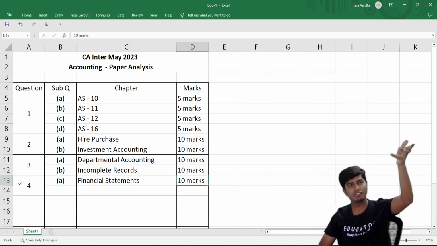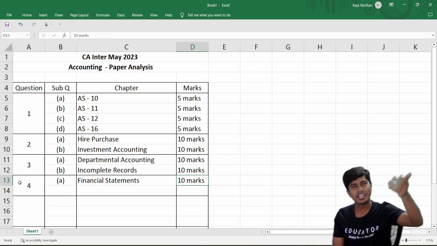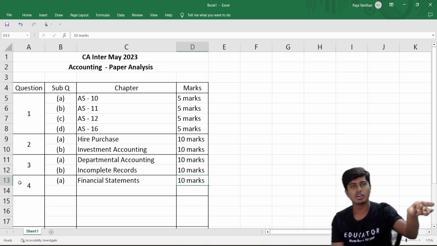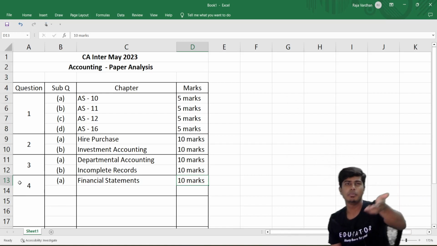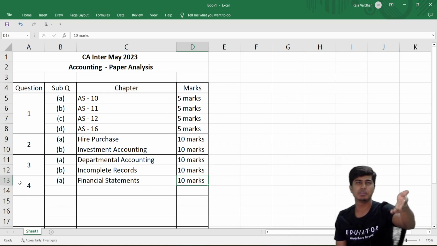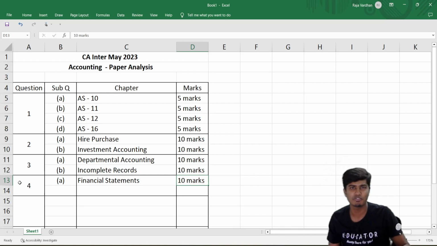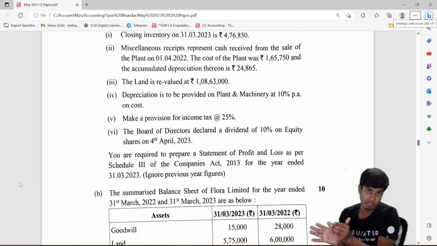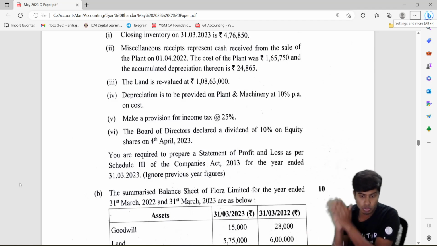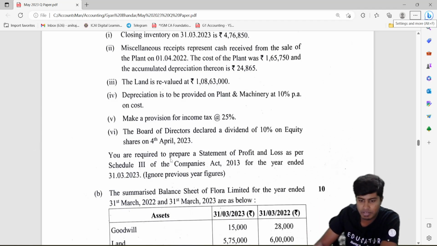So same format, revenue from operations, other income, and then you write consumption of raw material, purchase of stock in trade, changes in inventory, employee benefit cost, borrowing cost, depreciation, amortization expense, other expense. Just write up the format, and then whatever item is there, end up writing the note number. Notes to accounts are very important. Marks will be given for notes to accounts also. I hope you would have done that.